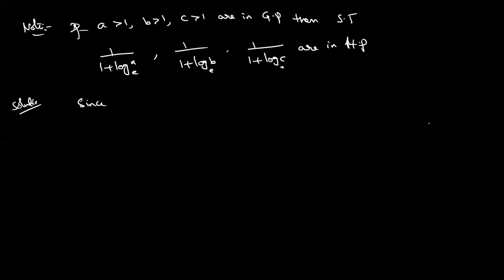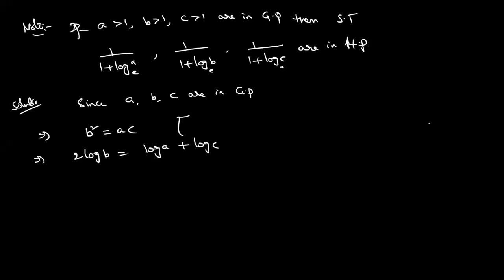See, what is given? A, B, C are in GP. What is the meaning? B square is equal to AC. Am I correct? So apply logarithm on both sides. Logarithm of B square is 2 log B, equals log A plus log C. I'm writing the formula: log XY is log X plus log Y. The formula is there.